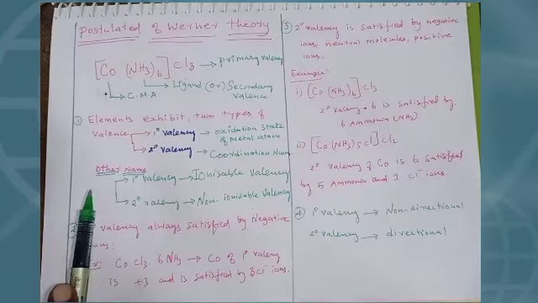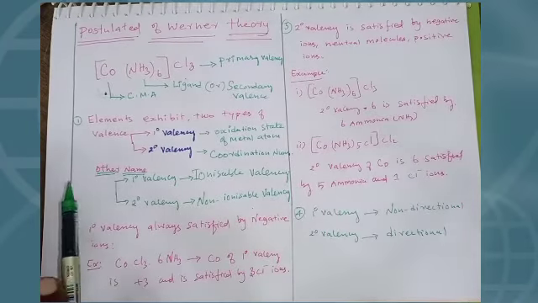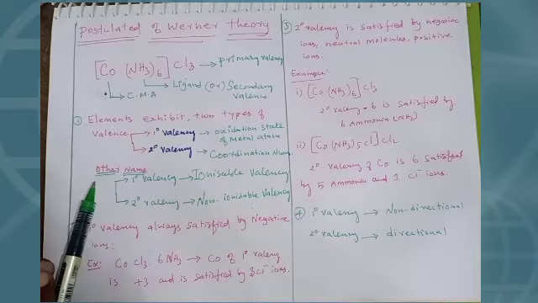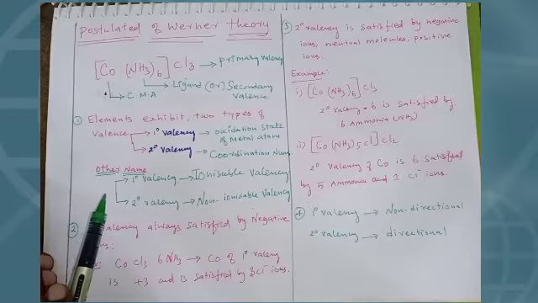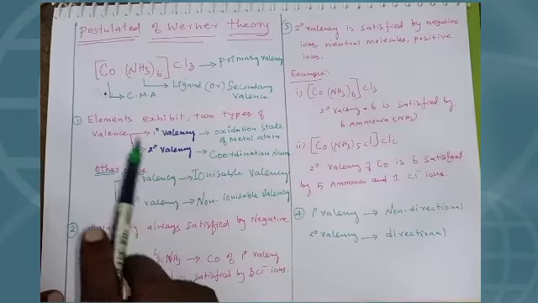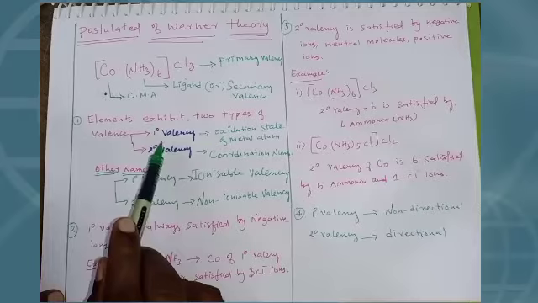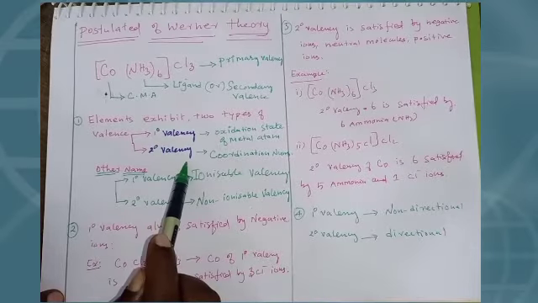The ligand may be positive, neutral or negative. We'll see the types of ligands later.